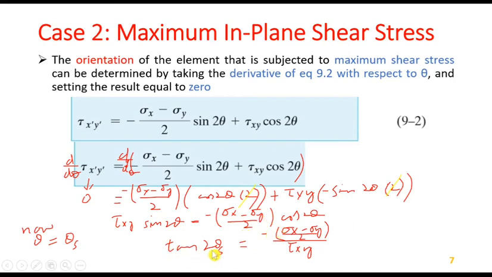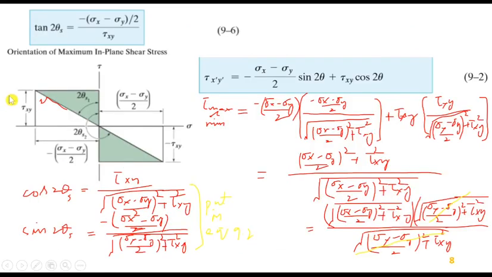So tan 2 theta s, why I am writing s, because it is for the shear plane, tan 2 theta s is equal to minus (sigma x minus sigma y)/2 over tau xy. The same thing is written here in equation 9.6, giving the orientation of maximum in-plane shear stress. Again, this is the angle, but what will be the value of maximum shear stress? We will put the value of this angle in equation 9.2.